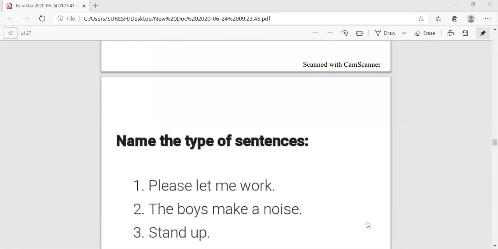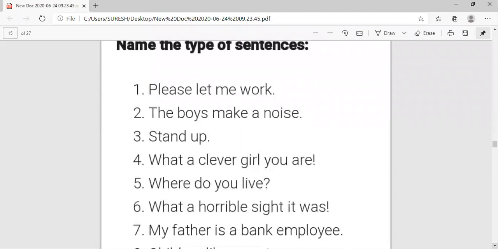Assertive sentence. Stand up. Imperative sentence. What a clever girl you are. Exclamatory sentence.